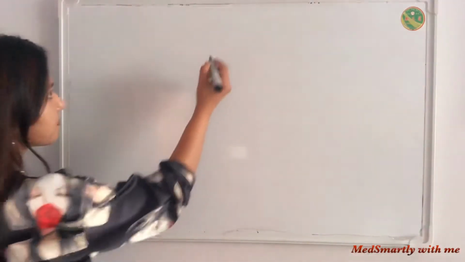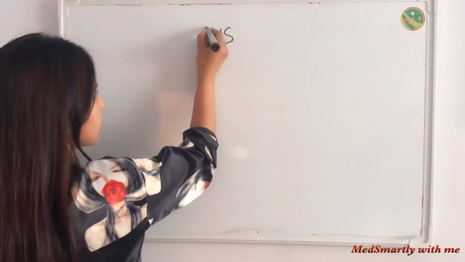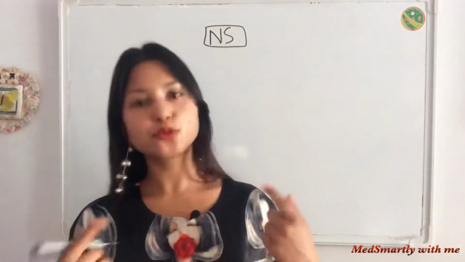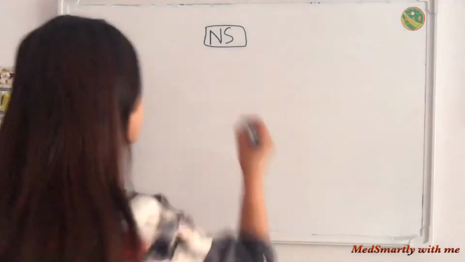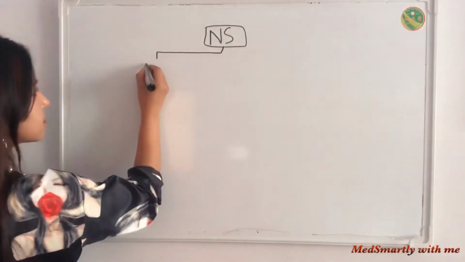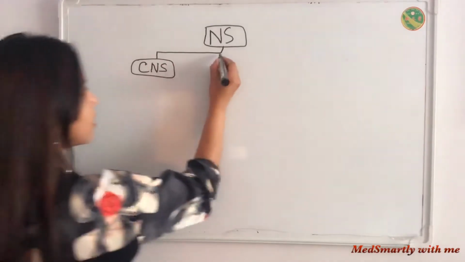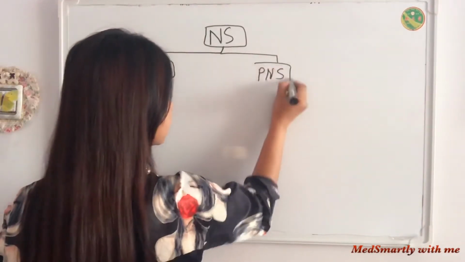Okay, now review what we learned till now. This is our nervous system. We can divide our nervous system into two groups: central nervous system, or CNS, and peripheral nervous system, or PNS.